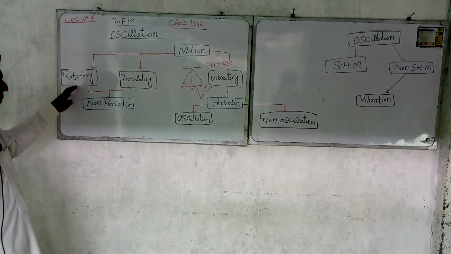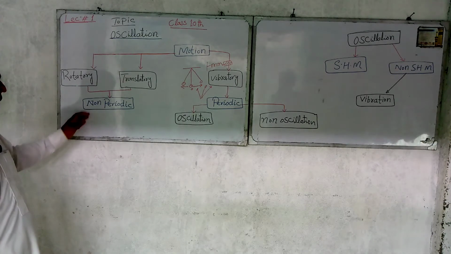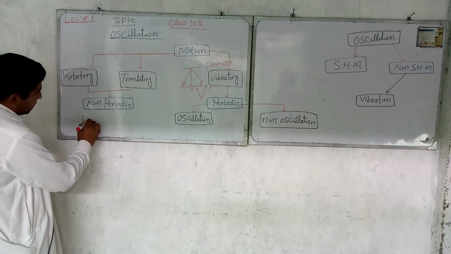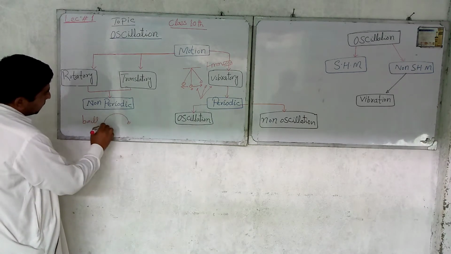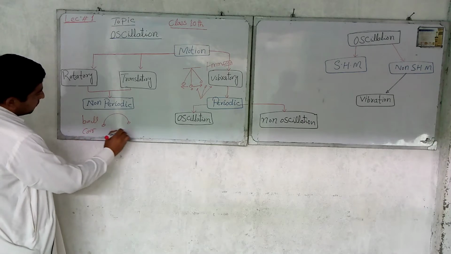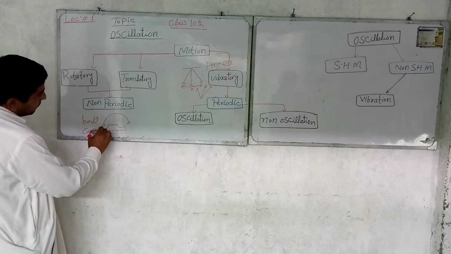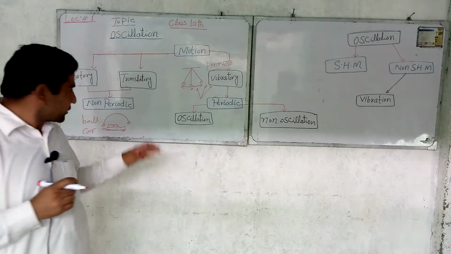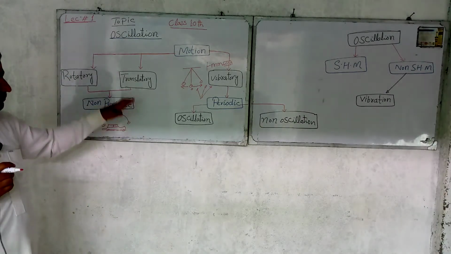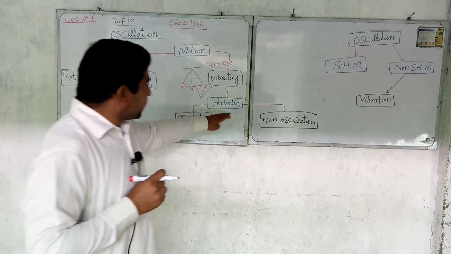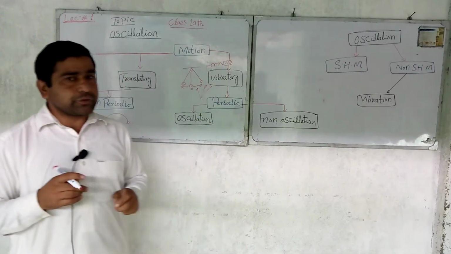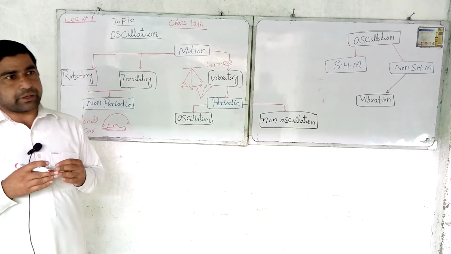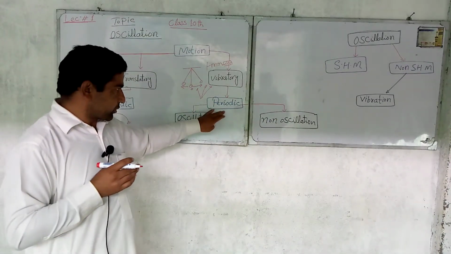While examples of rotatory and translatory motion, which are called non-periodic motion, are throwing a ball and the motion of a car. These are examples of non-periodic motion because such a motion cannot repeat. Now, what is periodic motion? That motion which repeats after an equal interval of time again and again is called periodic motion.